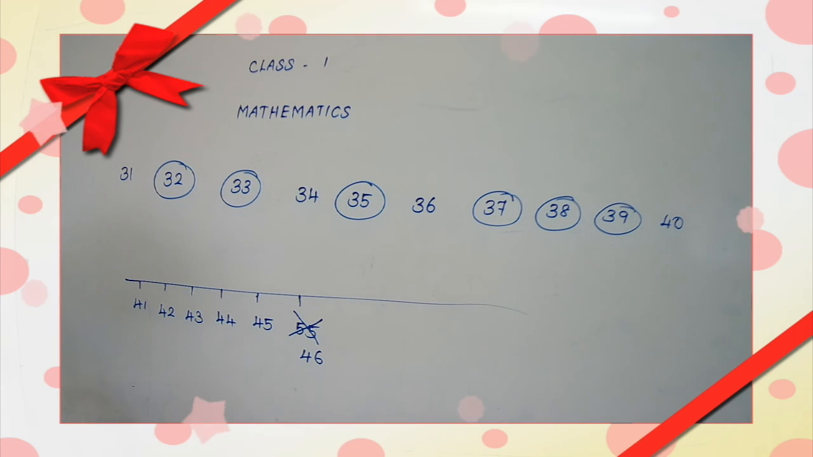Okay, children. Then 46. What comes after 46? 47. Then 48. What comes after 48? 49. Then what comes after 49? 50. Okay, only one number is wrong on each of the number lines. Then see the next one.